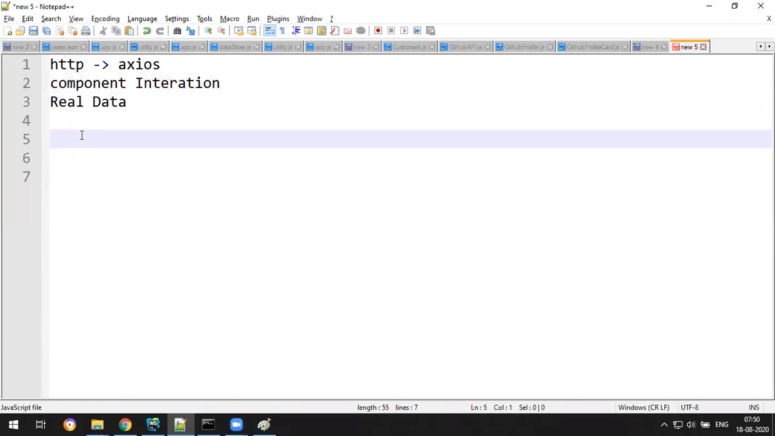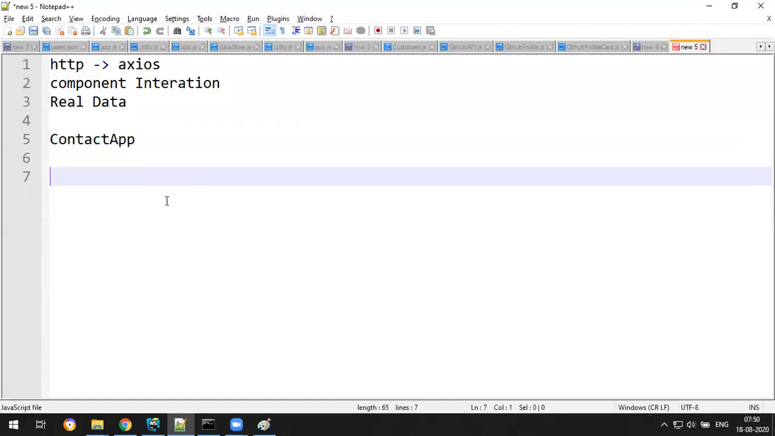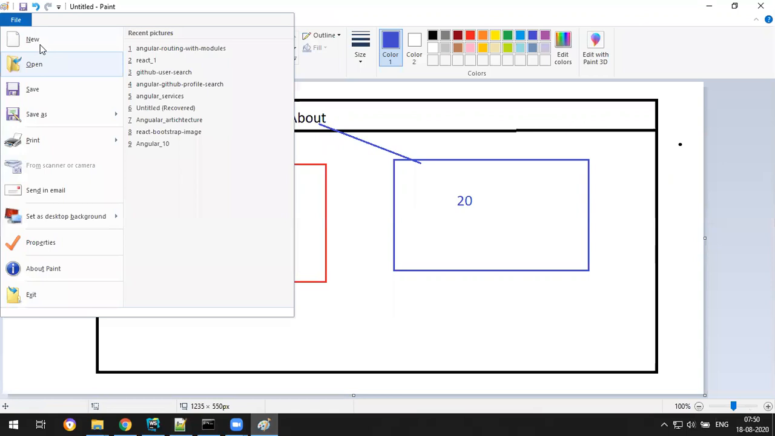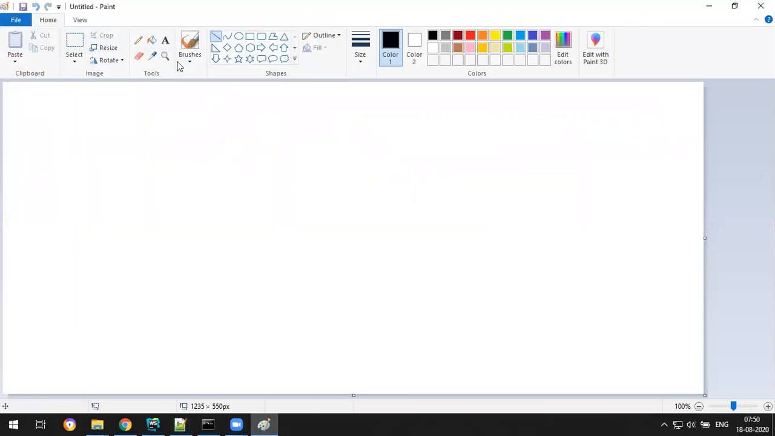So the application name is something called contact app. This will display the real data from the server, and it also contains the component interaction concept. So let me show the design of this contact app, and then we will make a complete application. So I will write it. See here, what is my plan is, I want to create an application.